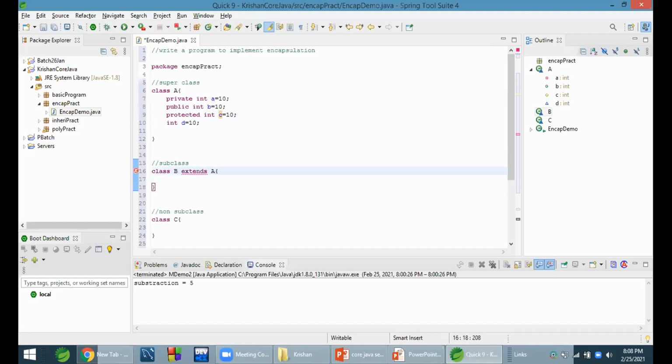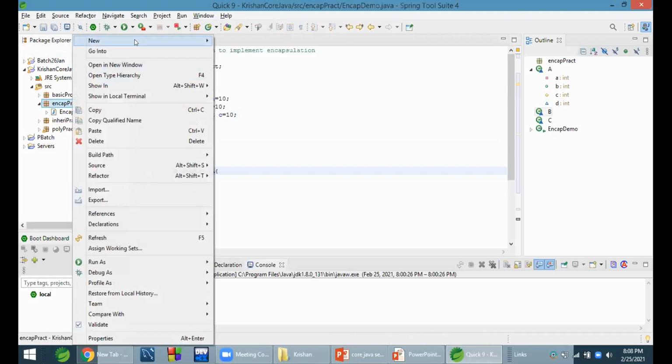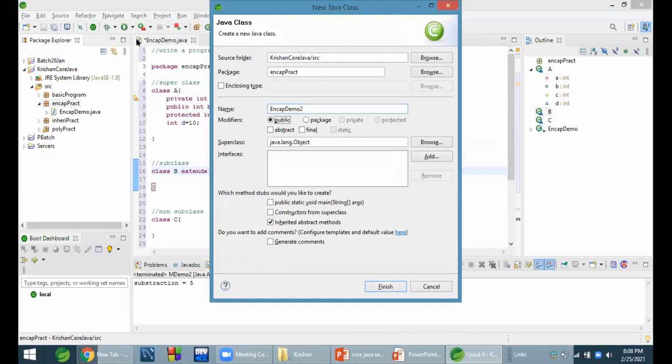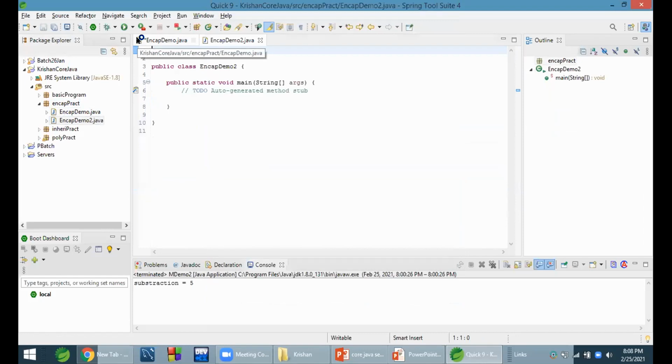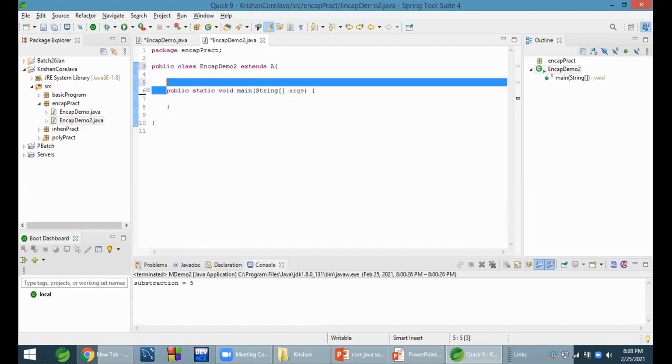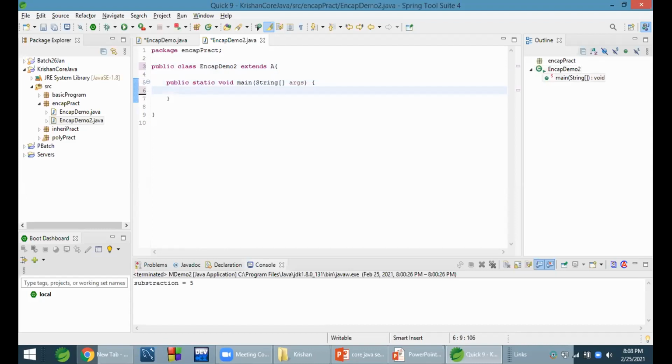Also, we can take one more file in the package. So we take one more package to check which member is accessible outside the package and which is not.